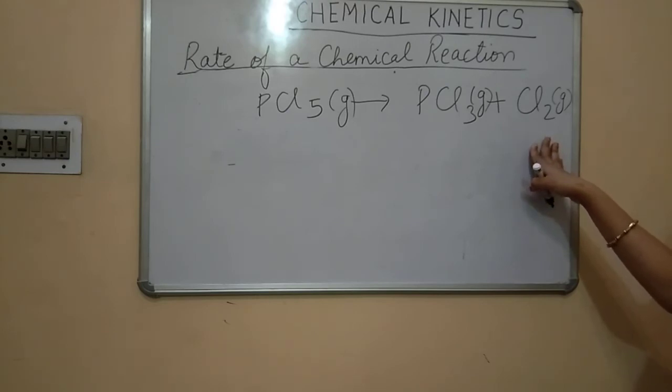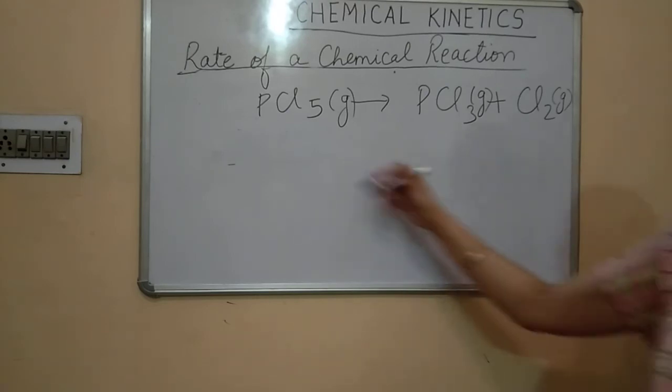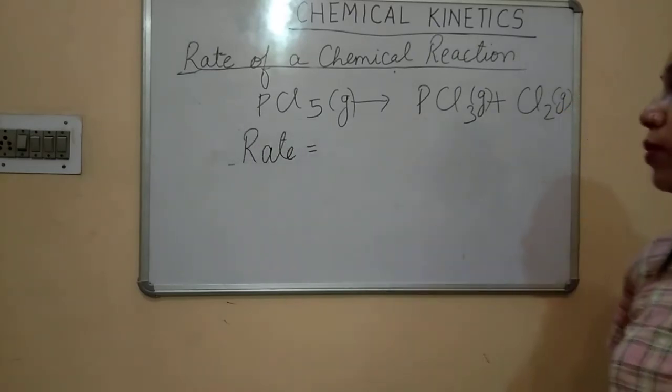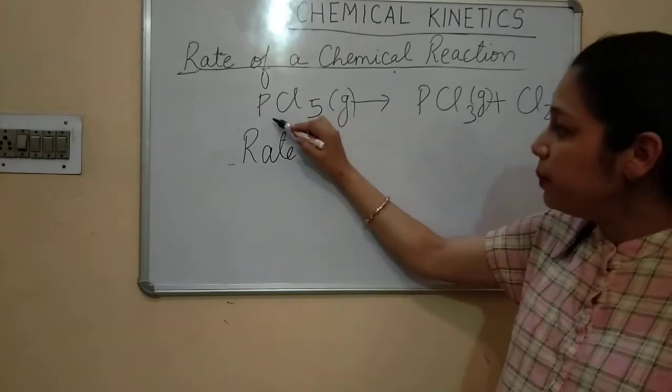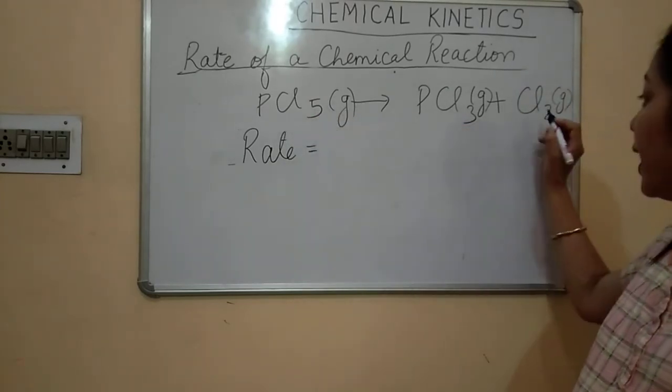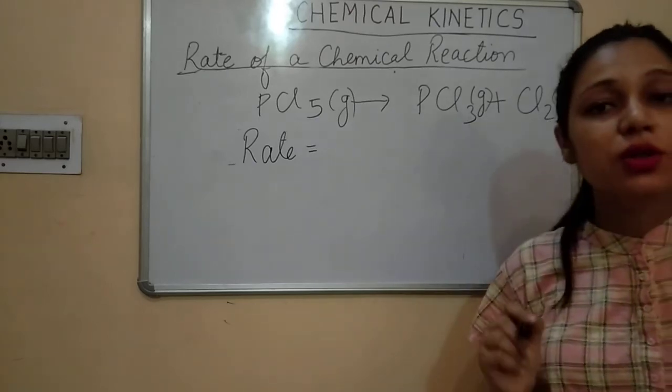Okay, now it is expressed as rate equals to, now children, as you can see, PCl5 is the reactant and PCl3 and Cl2 are the products formed.